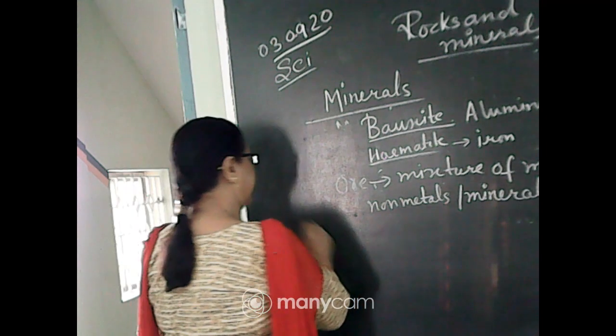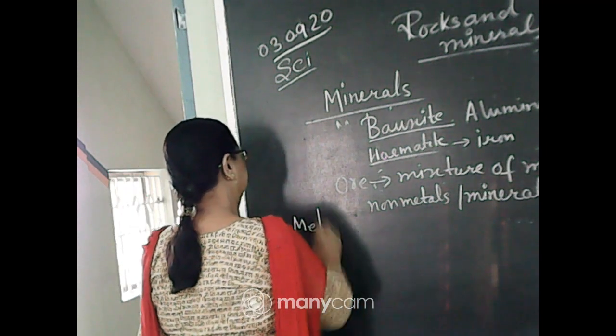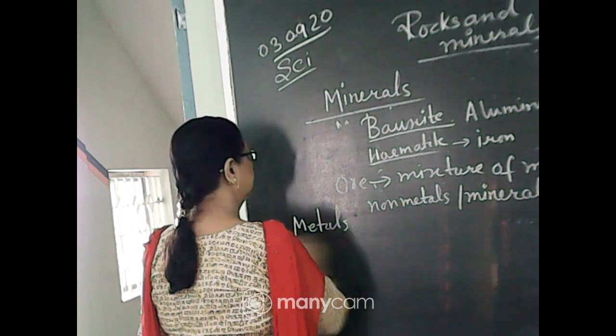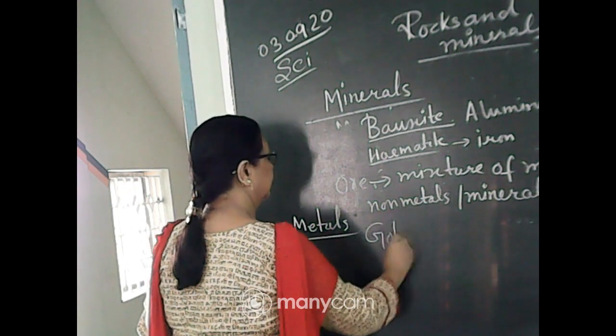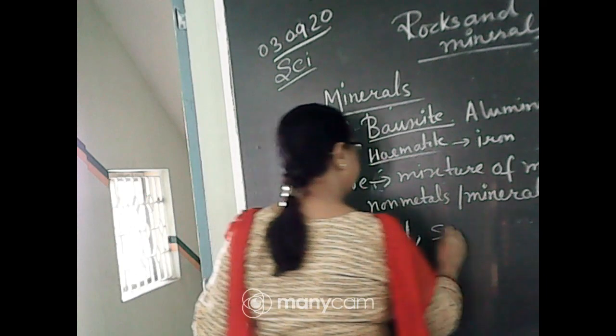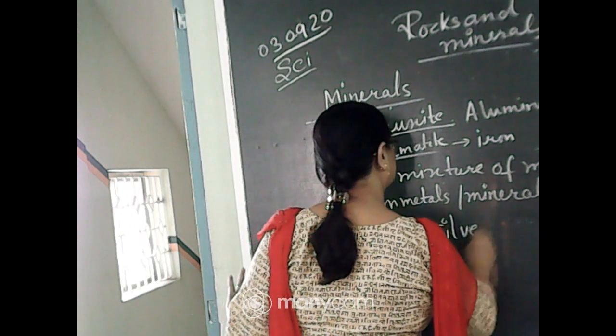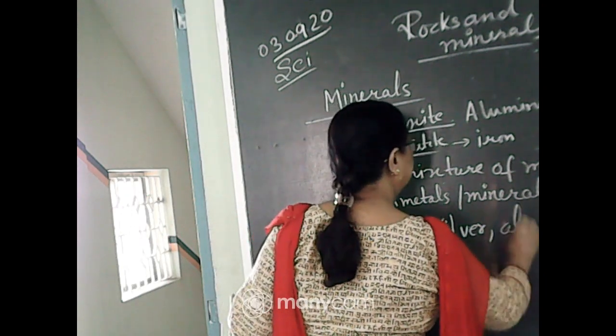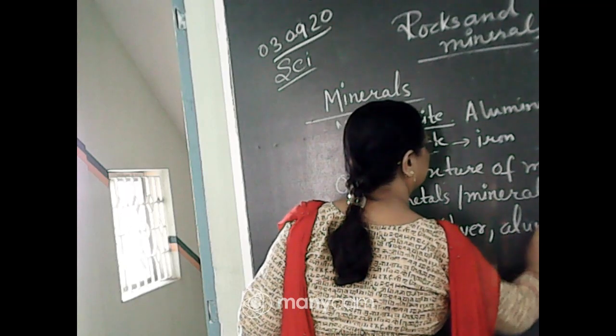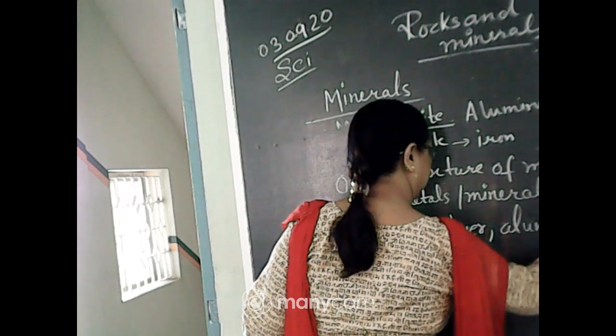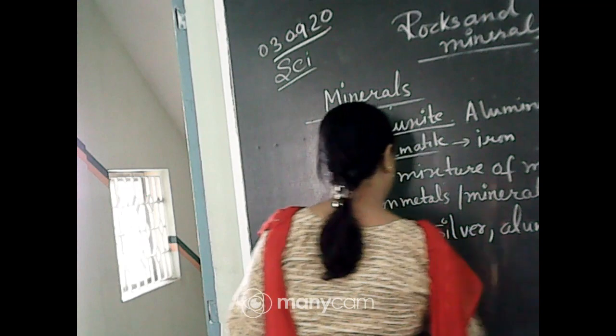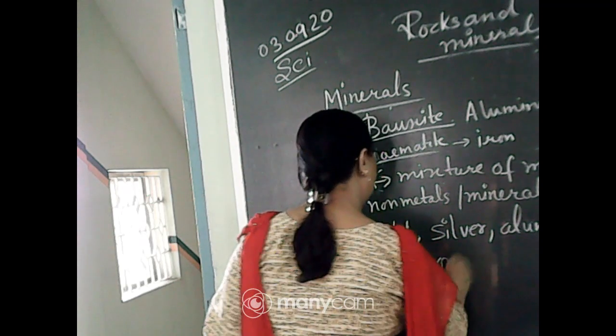We will see examples of the metals. Gold is a metal, silver is a metal, aluminum is a metal, as well as iron is also a metal.